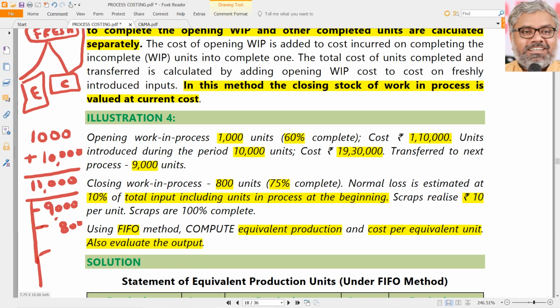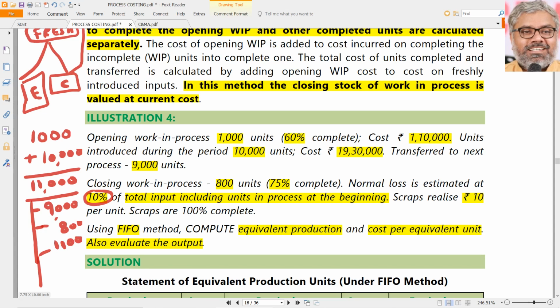What happened to them? There we have to find out what is abnormal loss and what is normal loss. What was mentioned here: normal loss is estimated at 10% of the total input, including the units in process at the beginning. So 10% of 11,000 will be normal loss. That means 1,100 is supposed to be normal loss. Gone. Loss means loss, gone.